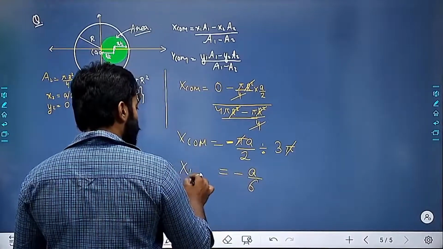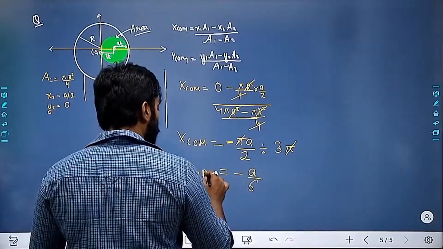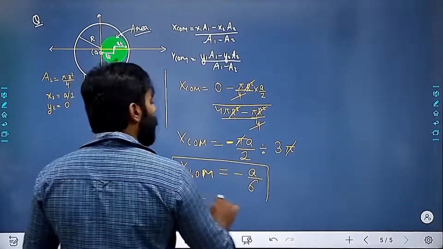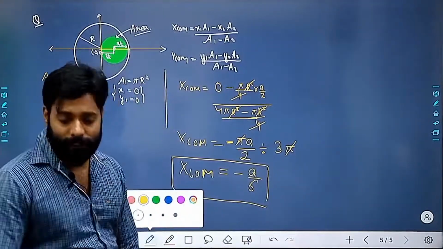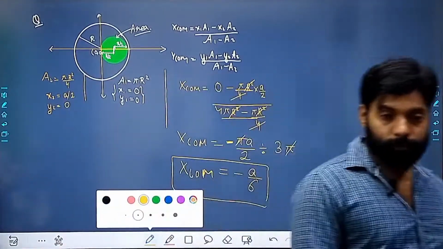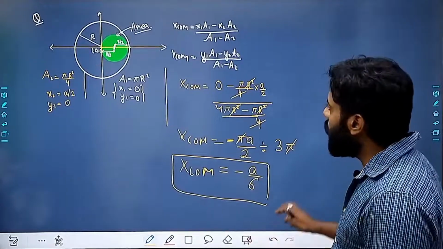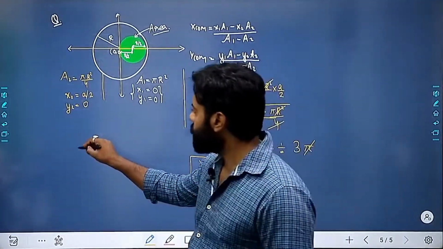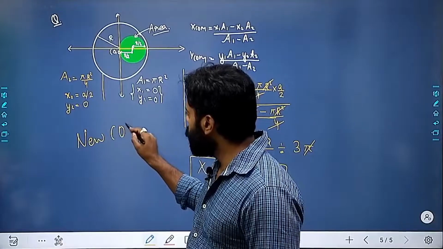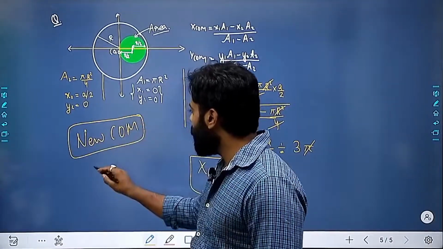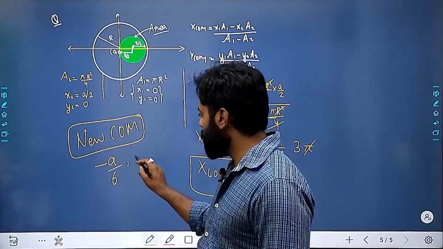How many of you are getting this? That x_cm is equal to minus a by 6. This is the correct answer. And the new center of mass is minus a by 6 comma 0.